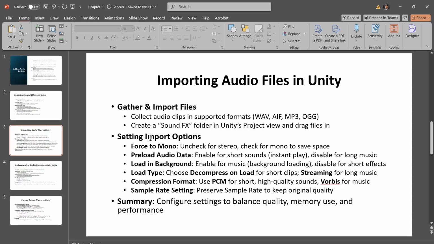And the next step is setting up import options. Now that your files are in Unity, you need to adjust the import settings for each sound to ensure they're ready to use. So we have force to mono. This option is for stereo versus mono sound.